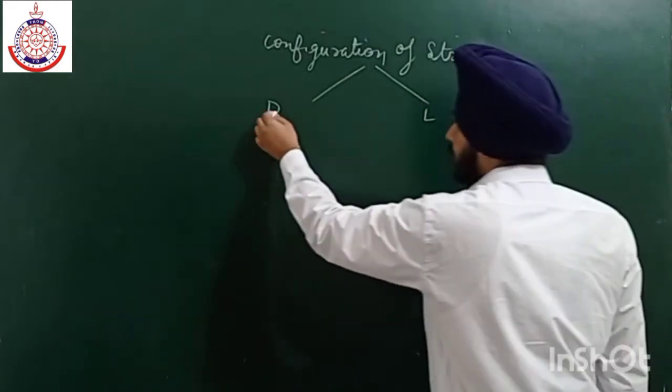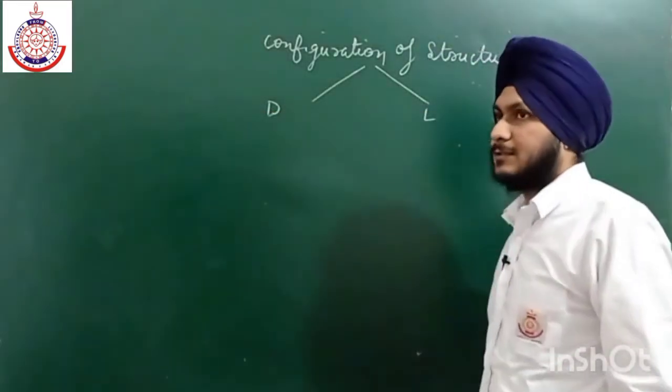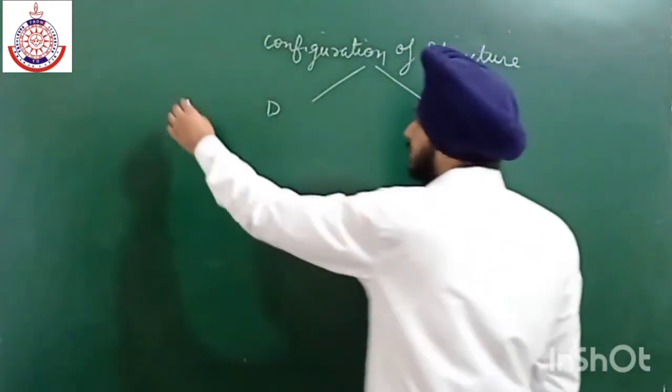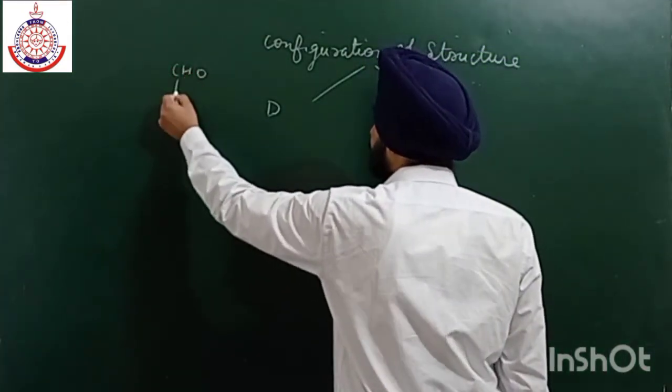As we all know, there are four chiral carbon atoms present. Chiral carbon atoms are those which are attached to four different groups.